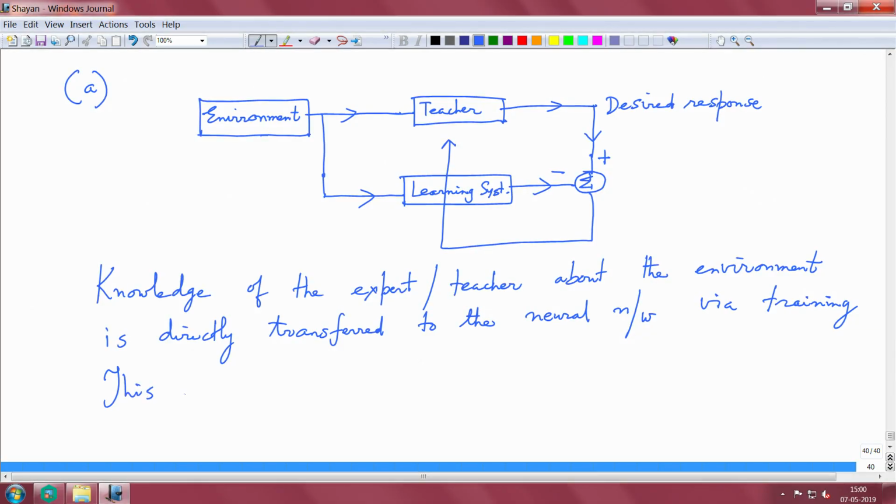I mean the synaptic weights of the network learn the environmental variables. So, this is what really happens, and this is also a basis for error correction learning.